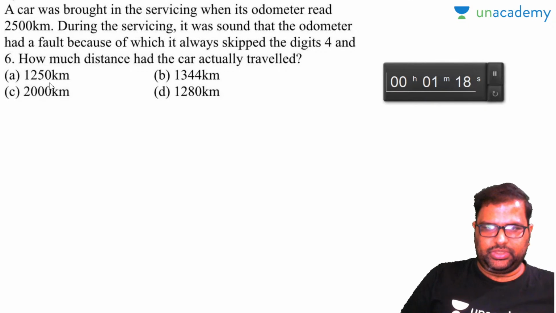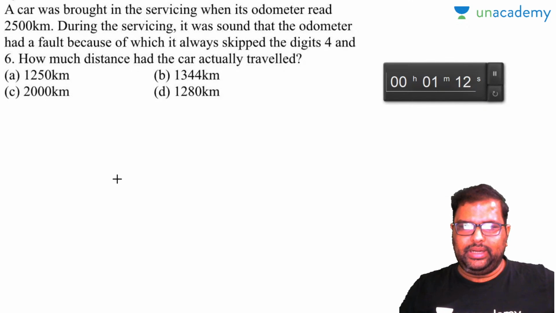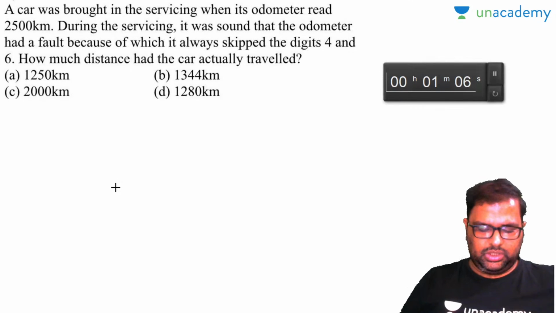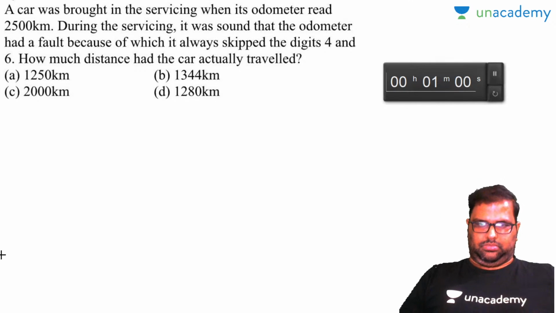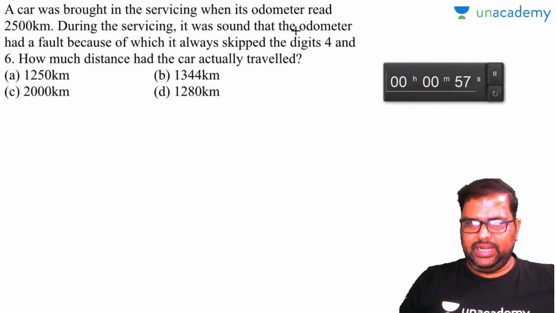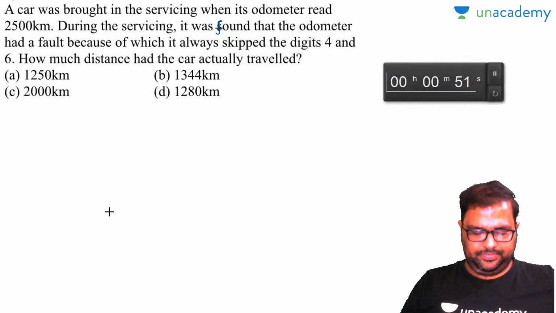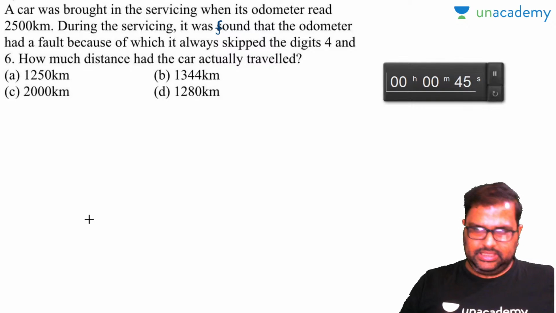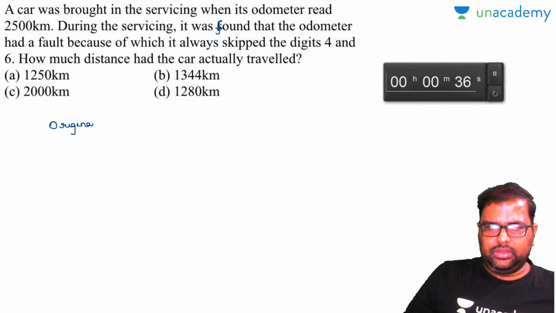So I'll give a lead for this question. A car was brought in for servicing when its odometer read 2500 km. So the odometer, the speed meter, read 2500. So the number of kilometers run by this car is 2500 kilometers according to the odometer. During the servicing, it was found that the odometer had a fault, because of which it always skipped the digits 4 and 6. How much distance had it actually traveled? So I will write down this as original. I will write down this as odometer.